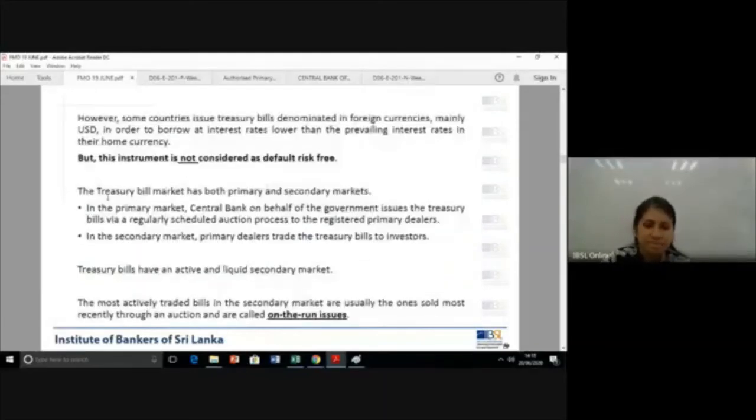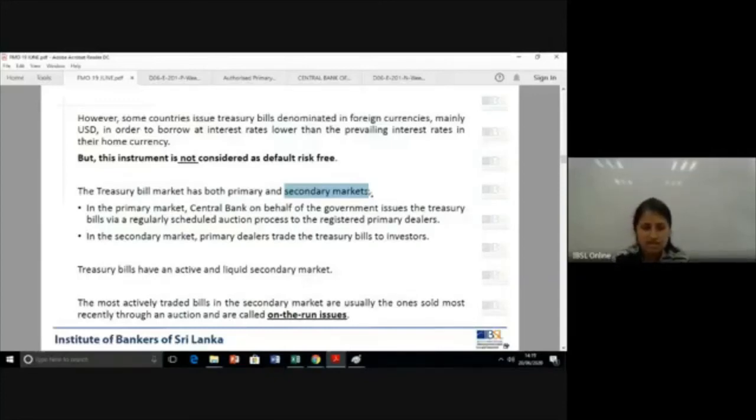Now here, treasury bill market has both primary and secondary markets. Okay, what's primary and secondary market? We studied it. Primary market is where instruments are issued for the very first time. It's also called the new securities market. And the secondary market, what does that mean? Trading between investors. That's what we refer to as secondary market. Okay. So treasury bill also has these two types.